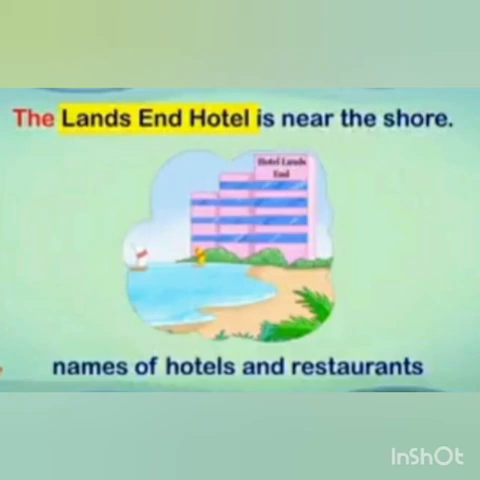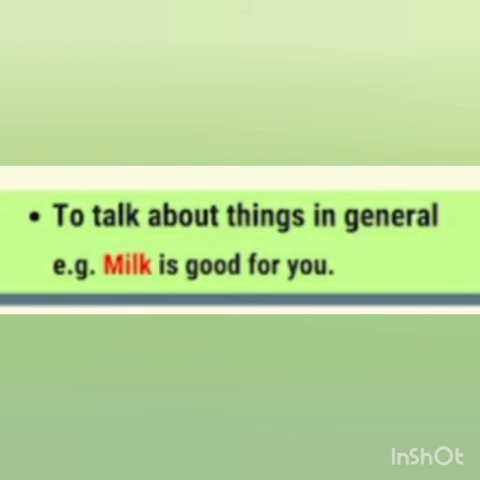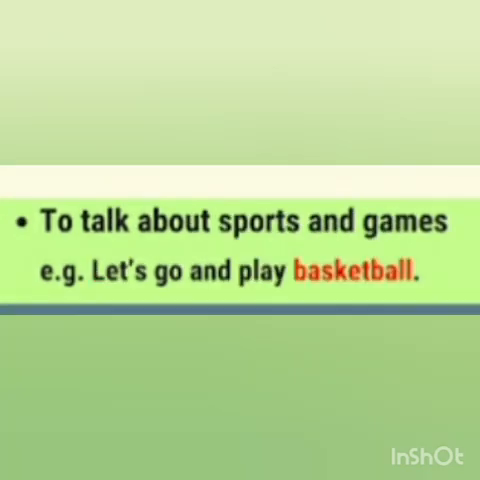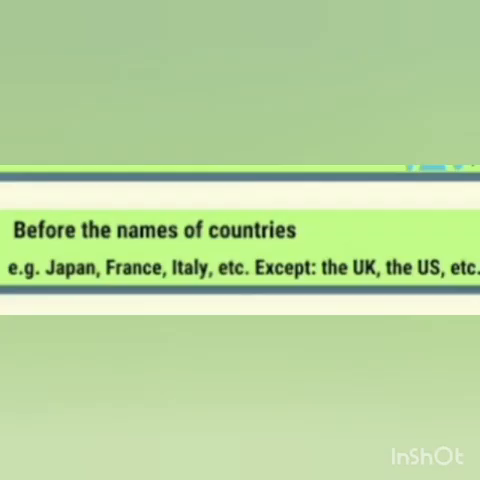Now let us see when to use no articles, that is zero articles. When we talk about things in general. For example, milk is good for you. When we talk about sports and games. Example, let's go and play basketball. When we talk about names of countries. For example, Japan, France, Italy, etc.